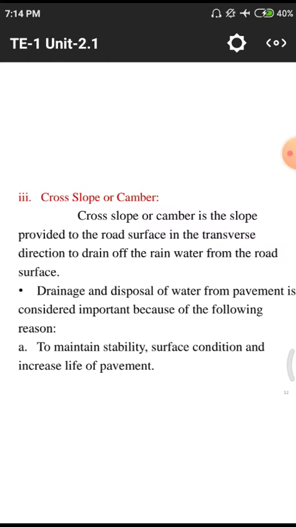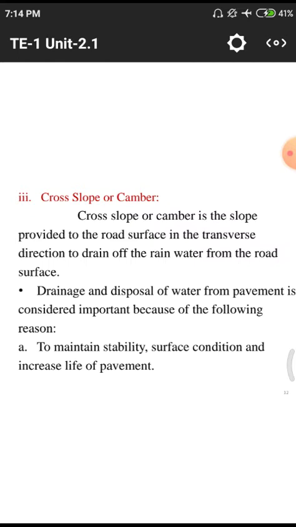Cross slope or camber is a slope provided to the road surface. Whatever the road may be, a mud road or WBM road or cement road or BT road, we need to provide some amount of cross slope to decrease the involvement of water with the pavement. Whenever there are water particles on the surface of the road, they will automatically penetrate. We need to reduce the penetration of water by providing a proper camber or proper slope, particularly in the rainy season.